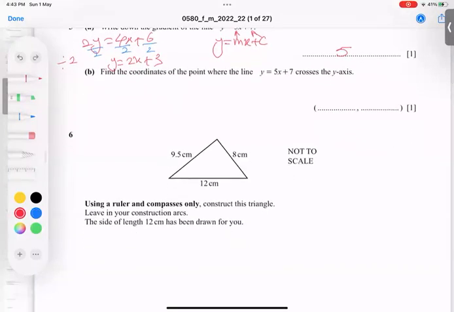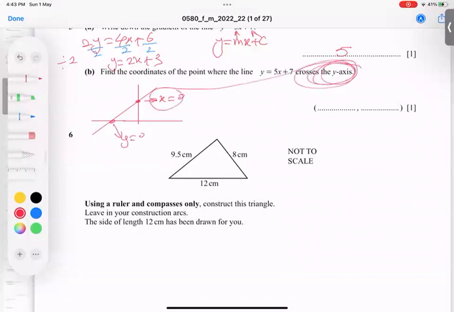Next question, the coordinate of the point where the line cuts the y-axis. It is a very clear sense. I repeat again. When a line cuts the y-axis, x is 0; cutting the x-axis, y is 0. But here it is asking for the y-axis. So I must put x equal to 0. It is a very clear sense. 5 into 0 plus 7, I'm getting 7. So (0, 7).